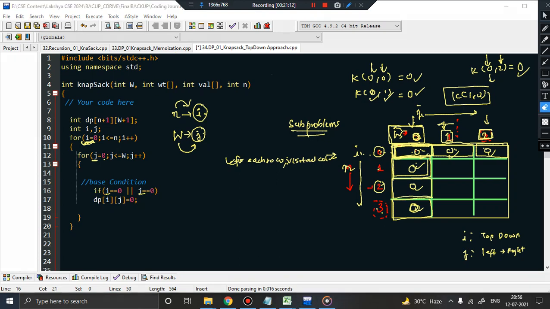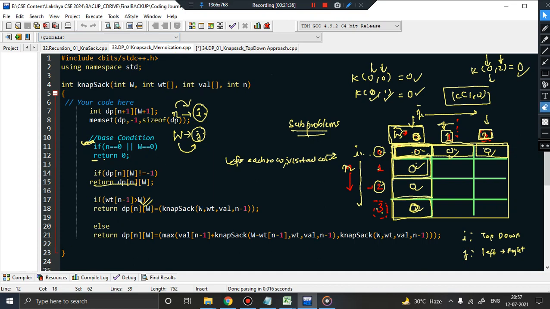So if either of the cases, what you will do, you will fill it with 0. So you can see the base condition is covered, right? What next? The next thing is else if. Now we used to write, remember, else if value of, now what we used to check here, just follow this recursive code of memoization. We just wrote this line, isn't it? We just wrote this line, fine.